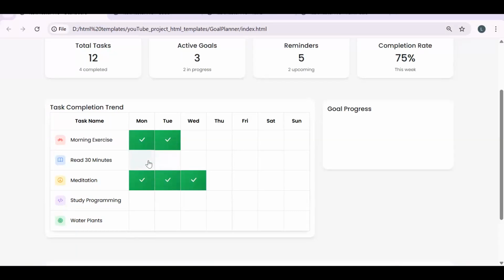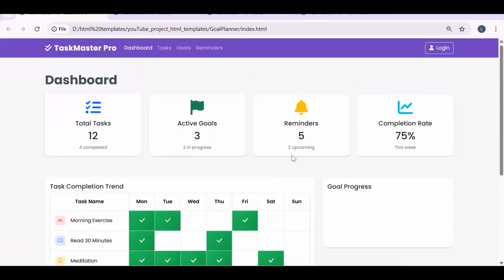I read a book for 30 minutes, so I will mark it, so I will be able to track it. Overall, for the month we can create a report also, like whatever daily tasks I was supposed to do, how much I am working, right? So that's the benefit of this tool. You get a proper pictorial view, and that motivates you to work on your tasks or goals, whatever. Fine. So the dashboard is very important.